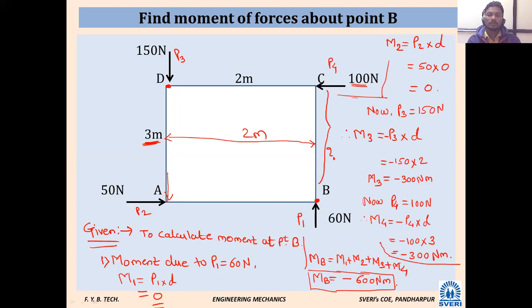Moment. The object will rotate in the anti-clockwise direction. Very good, that is what I was expecting. Looking at the sign of the moment, you can say that if these many forces are applied on the body, the body will rotate in the anti-clockwise direction. That should be your final conclusion.